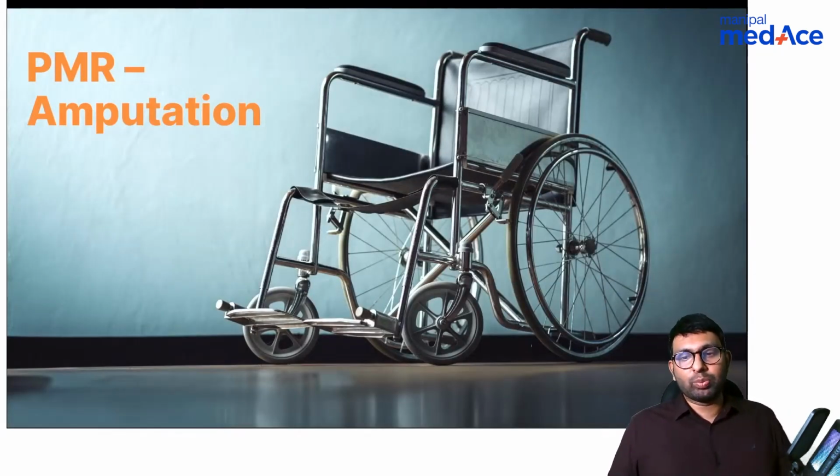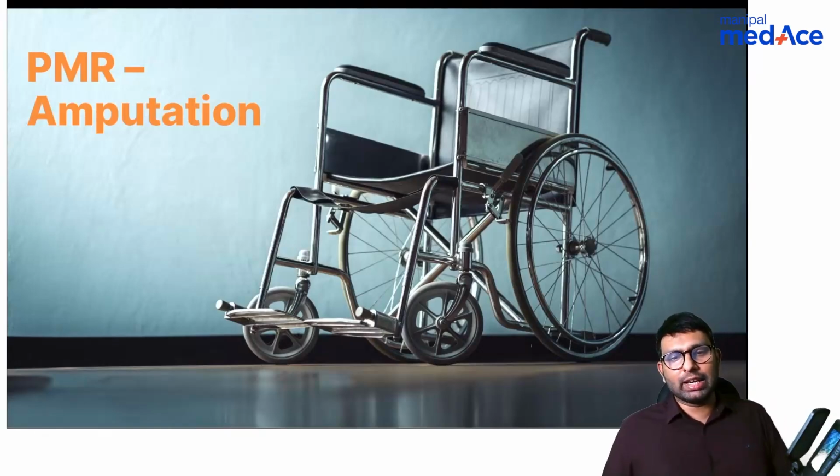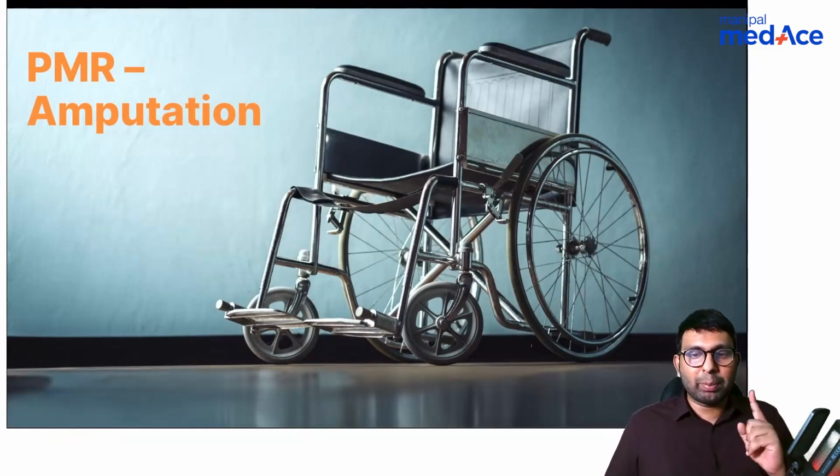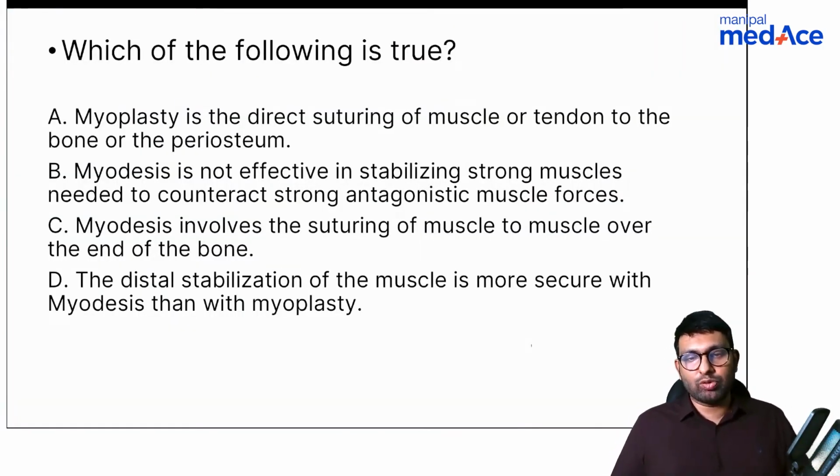Now let's go back to PMR. Let's talk about amputation. In PMR, let's talk about amputation. Mainly 2 principles. One is principle of amputation. Next is orthosis and prosthesis. These are the 2 chapters that I want to cover. Mainly first, let's talk about principles of amputation.